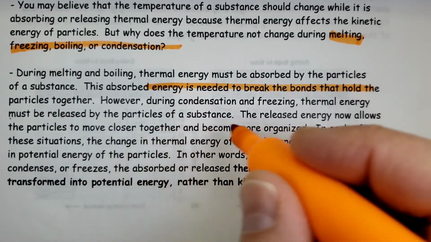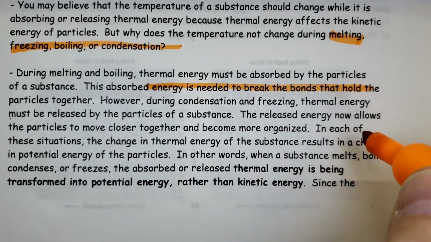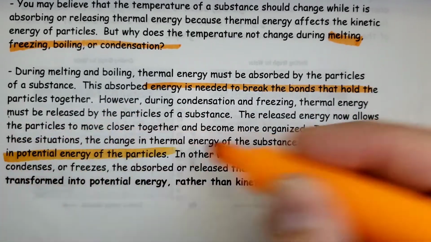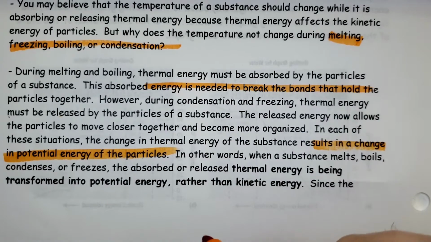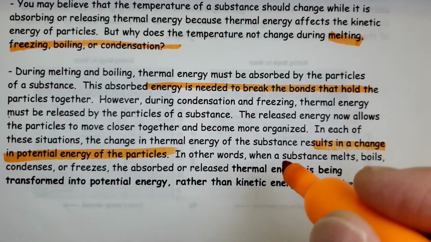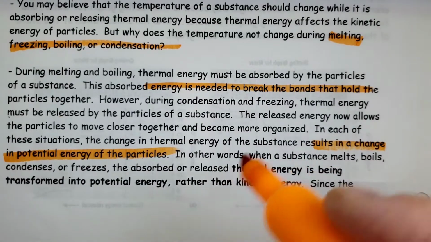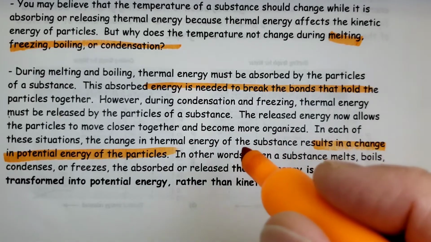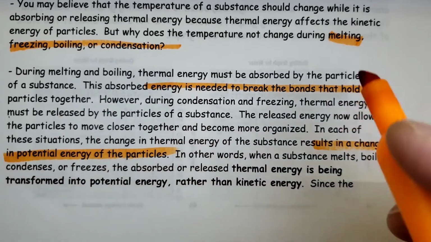In each of these situations, the change in thermal energy of the substance results in a change in potential, not kinetic energy, because remember, temperature is a measure of kinetic energy. So if we don't have kinetic energy being affected, and yet we're still adding or removing energy, it must be affecting something else. In that case, it's potential.